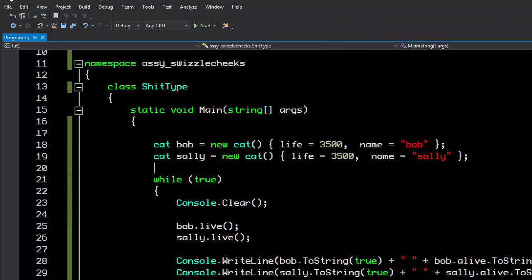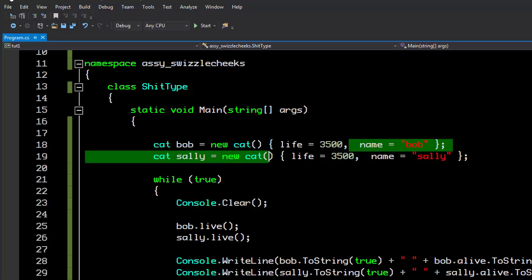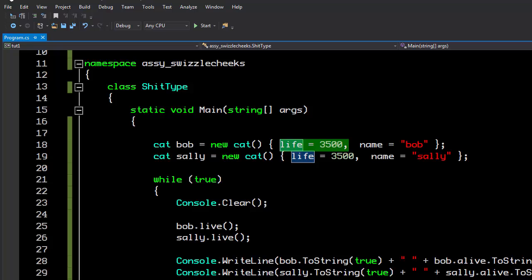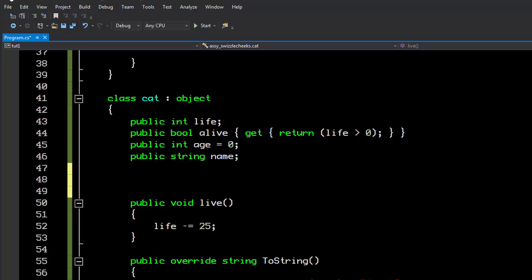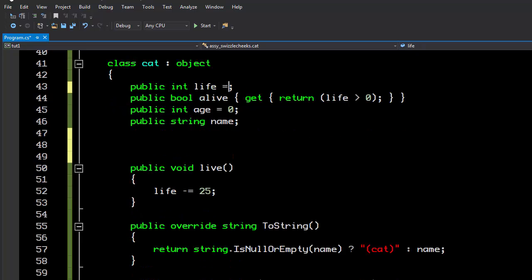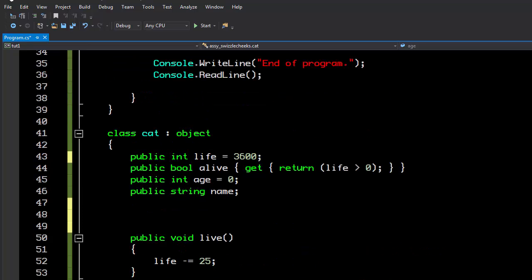The other thing is that while the name probably should come from outside the cat, the cats don't name themselves randomly. The lifespan of a cat really is not assigned to it by its creator, at least not in this case. So its life should probably be determined by the cat itself. Now, I could just come up here and say life equals 3,500, but I actually want this to be slightly random. And in order to be slightly random, we have to run some code to set the lifespan.